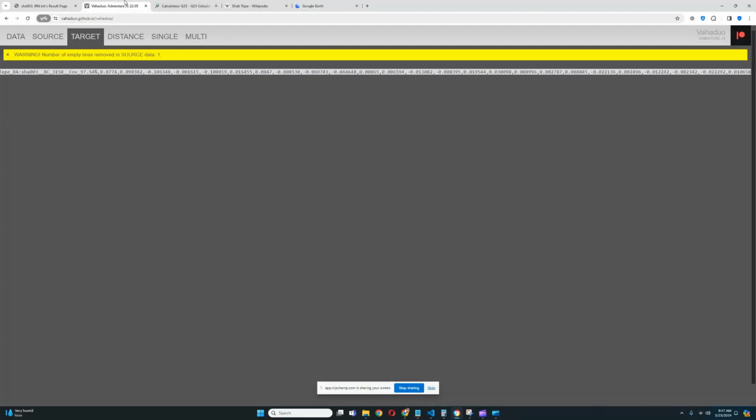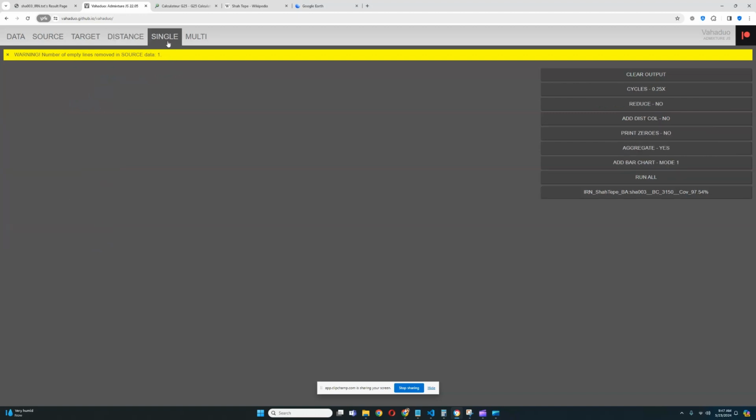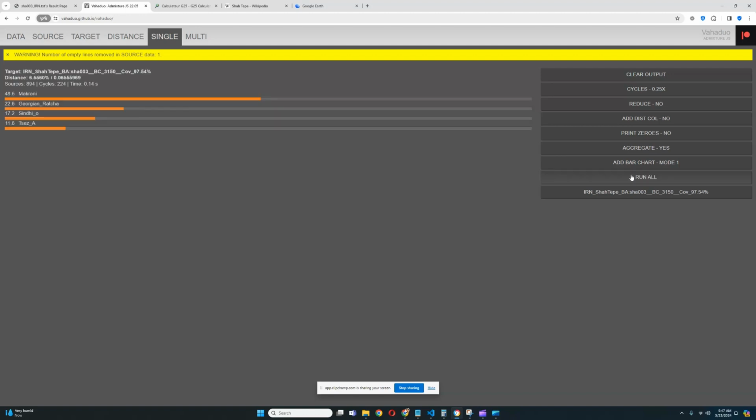So first, let's look at what she resembles with G25. The closest ethnicities to her are Mazandarani Iranians, followed by Makrani Iranians, followed by Bandari Iranians, followed by Balochi. So she's close to various southeastern Iranian groups. And she actually gets modeled as a mixture of Makrani Iranians plus Georgians from Racha, plus outlier Sindhis, plus Tsens, I think, a population of the Caucasus. Very interesting. So she's quite West Asian in her result.